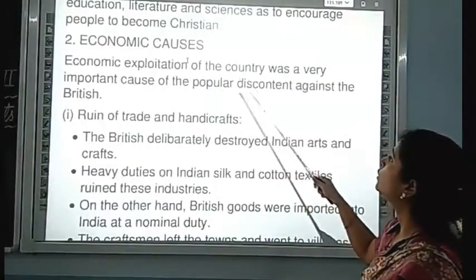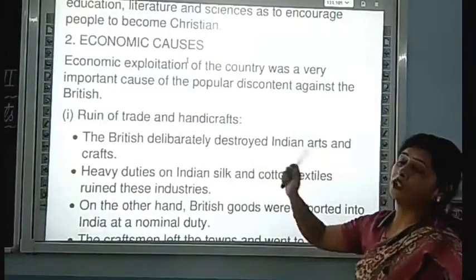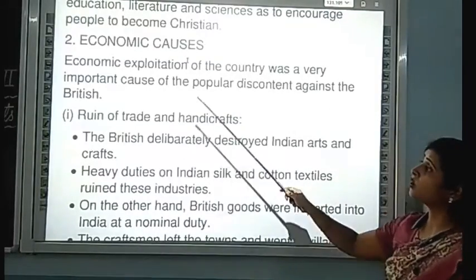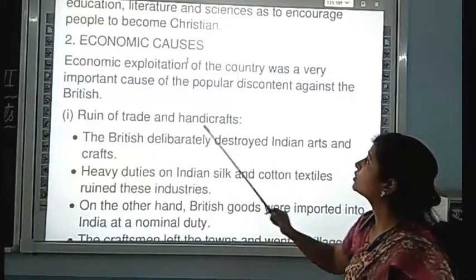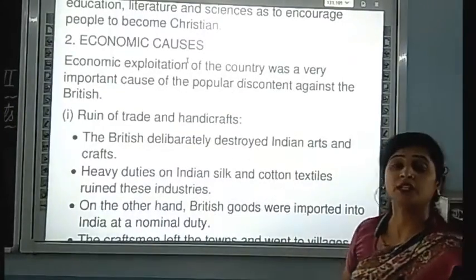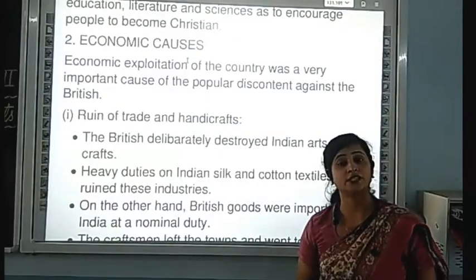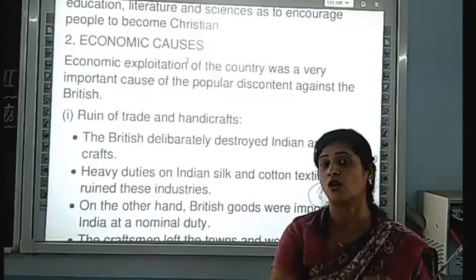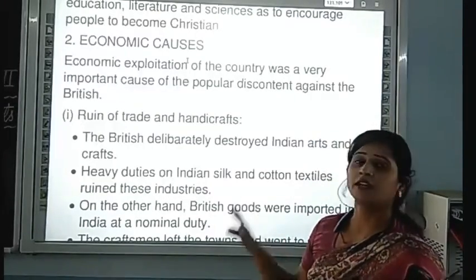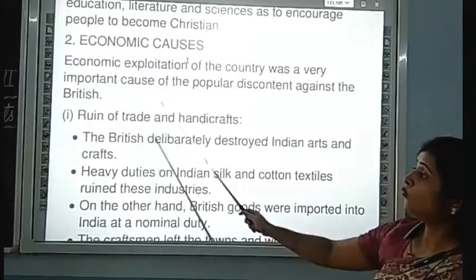Economic exploitation of the country was a very important cause. It is a very important cause because of the popular discontent against the Britishers. And this is the main reason why the Indians were against the Britishers. The economic cause is the most important cause.